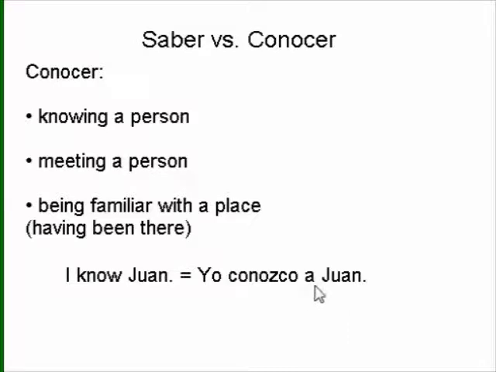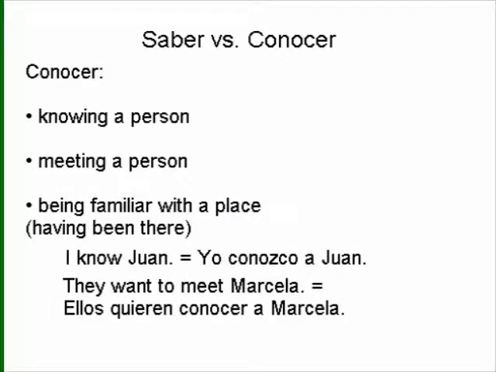The one thing to keep in mind here is that if we're mentioning a person who is not the subject of the sentence, we have to use what's called the personal a. So the personal a will often follow our form of conocer. Yo conozco a Juan. To say they want to meet Marcela, we say ellos quieren conocer a Marcela. In this case, we're talking about meeting a person.